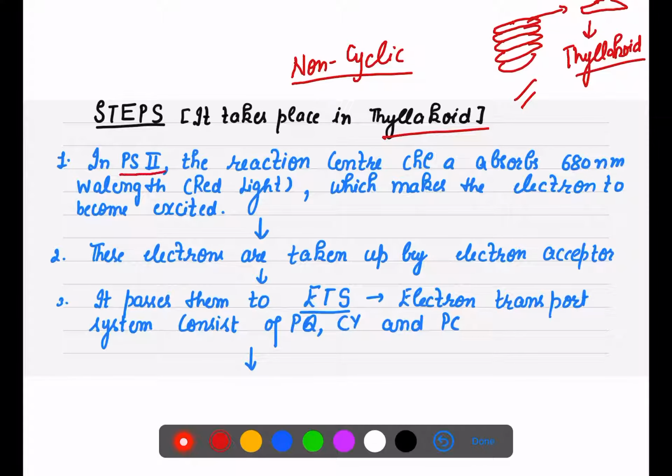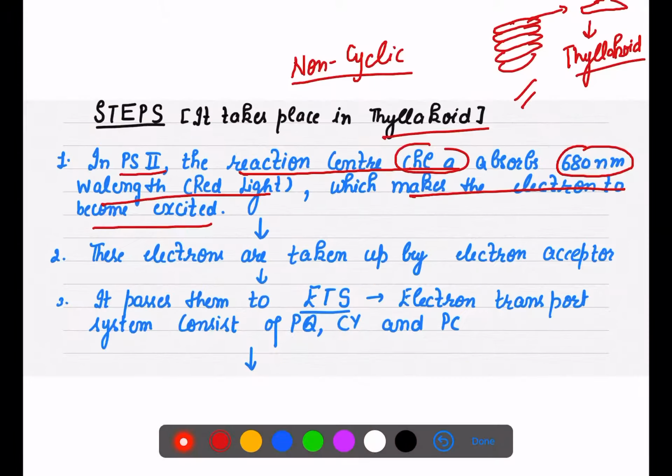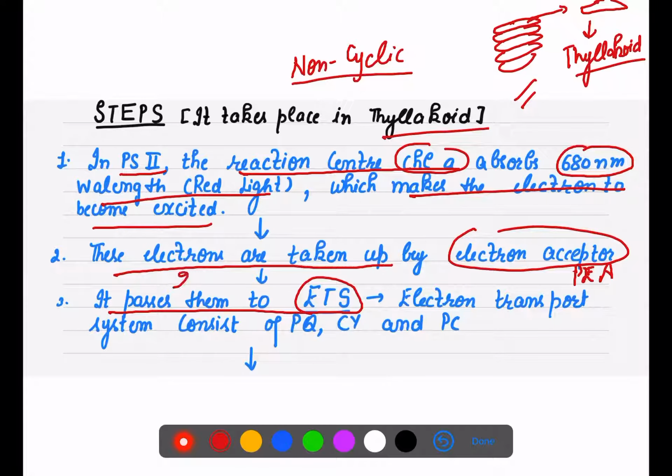In pigment system 2 or photosystem 2, the reaction center chlorophyll A absorbs light at 680 nanometer wavelength, which makes the electron become excited. I hope that first point is very clear to you. After this, these electrons are taken up by the electron acceptor, known as the primary electron acceptor. These electrons then pass to the ETS, that is electron transport system, sometimes known as ETC, that is electron transport chain.